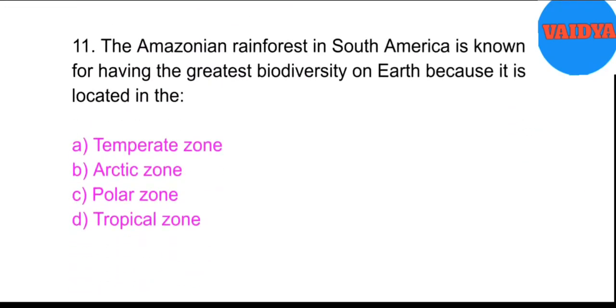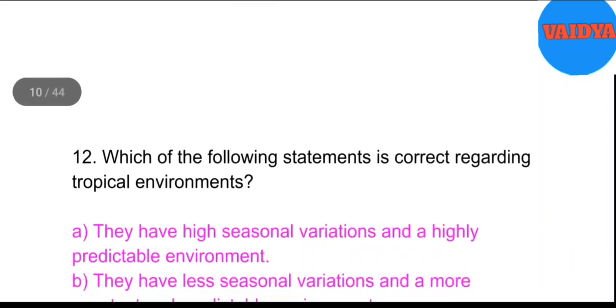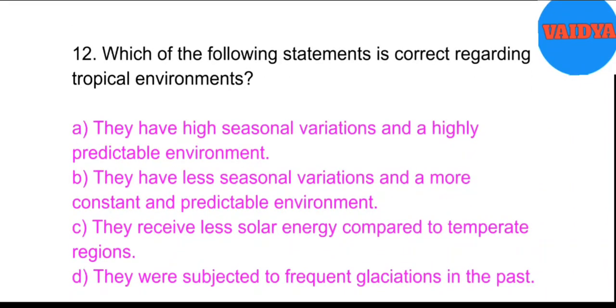11. The Amazonian rainforest in South America is known for having the greatest biodiversity on Earth because it is located in the A. Temperate zone. B. Arctic zone. C. Polar zone. D. Tropical zone. Answer. D. Tropical zone.